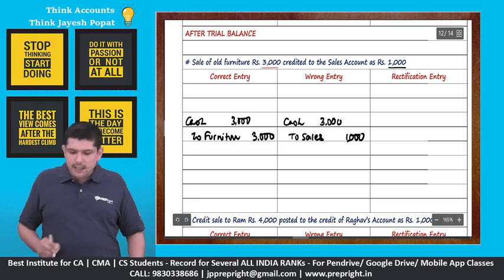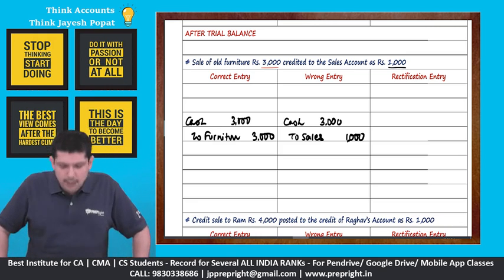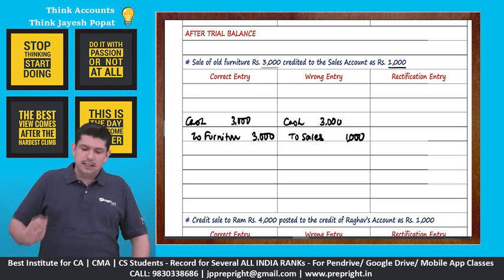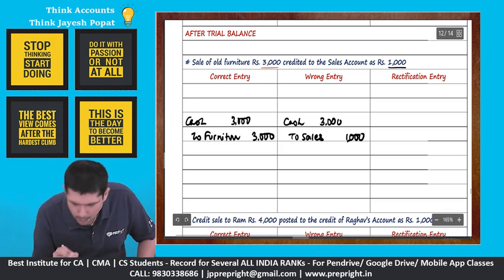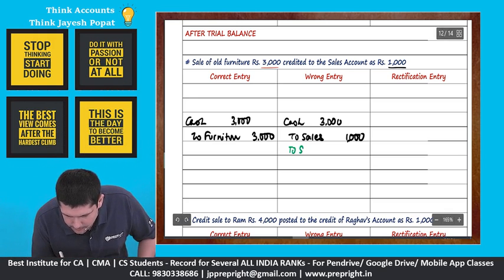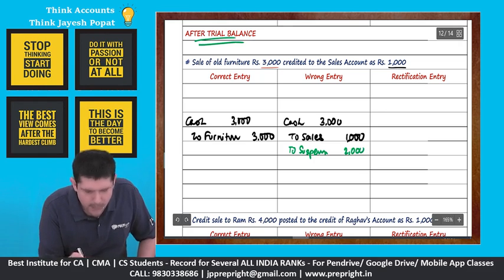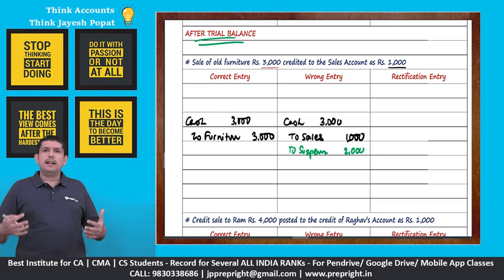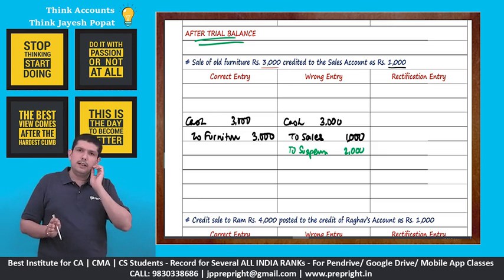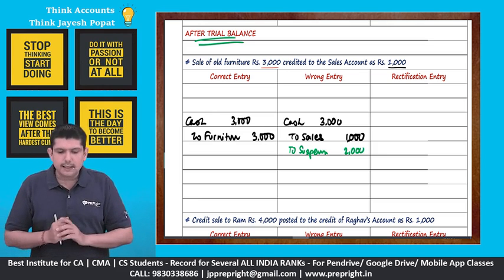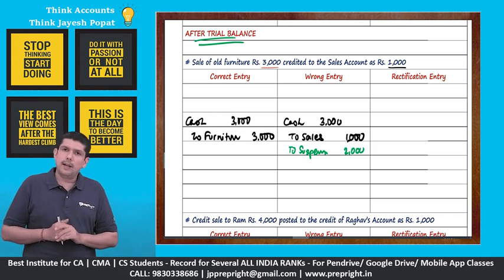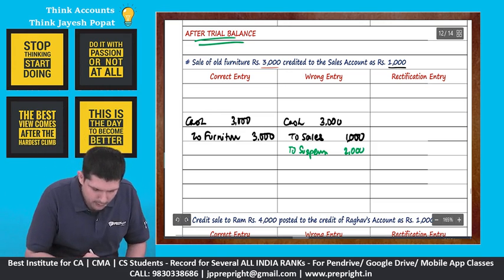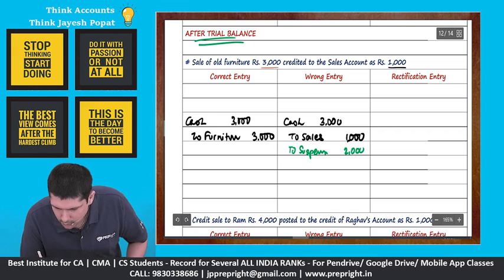So in this case there is a debit credit mismatch, right? The debit is 3000 and the credit is only 1000. So the moment we make a trial balance, there will be a suspense account which will come up of 2000 because we are doing it after trial balance. The moment we make a trial balance, if there is a debit credit mismatch, there will be a suspense account in place. So a credit balance has been created in the suspense account by 2000. How do we do the rectification? Simple, reverse the wrong entry.